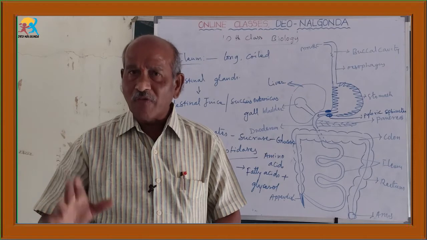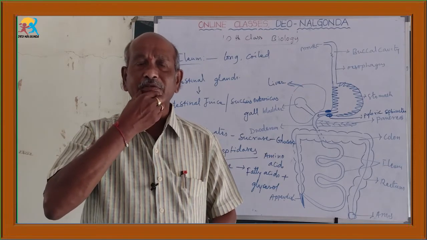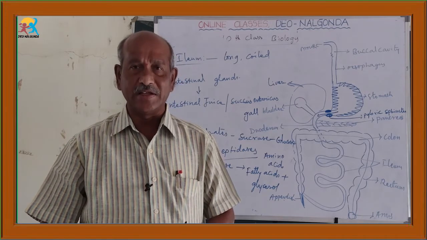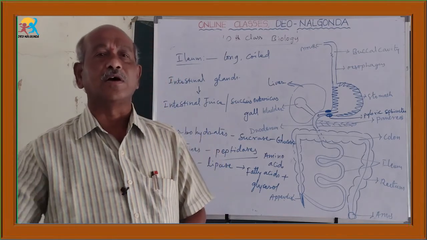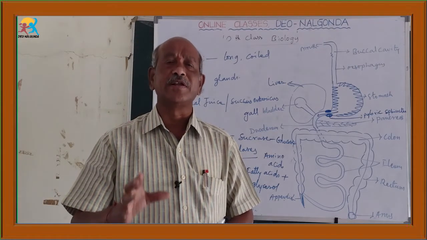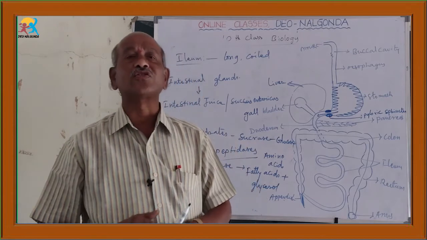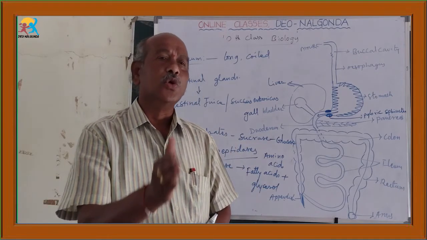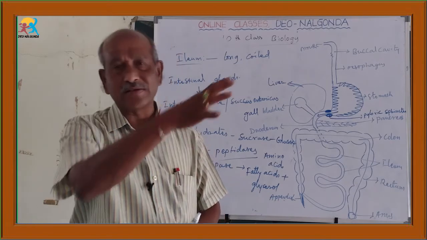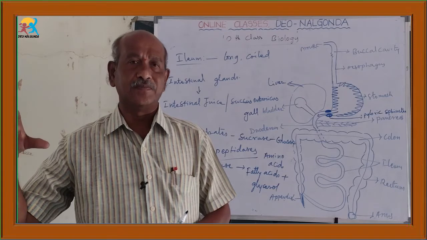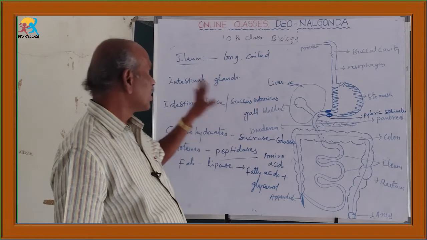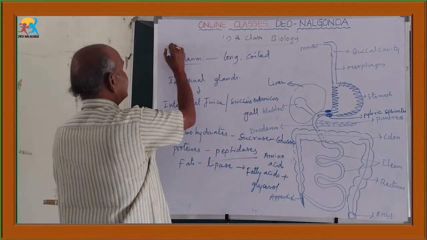So from the buccal cavity, with the help of saliva ptyalin, up to this intestinal juice digestion, the total process is called the digestion of food materials. Digestion of food materials is nothing but eaten complex food materials being converted into simple food materials useful for absorption. So what we discussed up to the ileum, that total process is known as digestion.